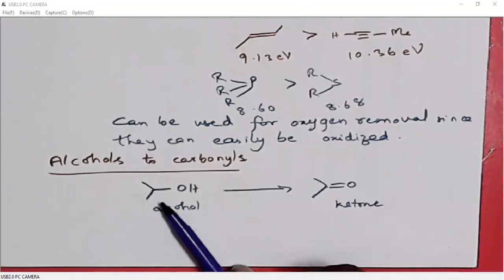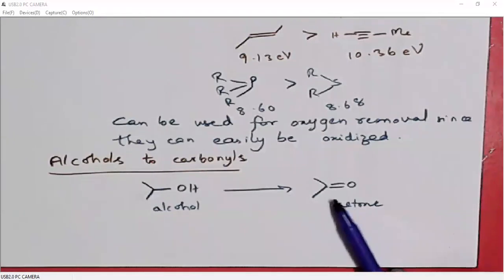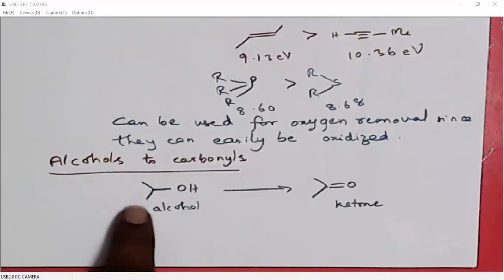The starting material will be an alcohol. The product may be an aldehyde, a ketone, or a carboxylic acid. It depends on the alcohol, and it depends on the oxidizing agent. So these are the only two variations.